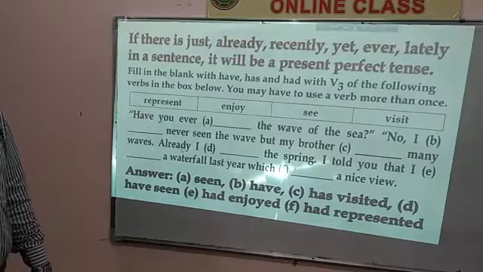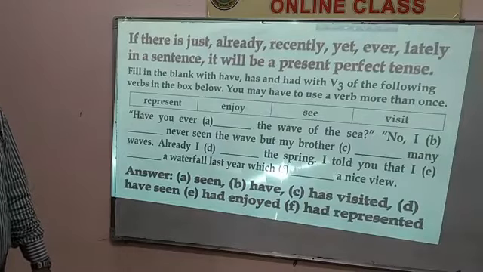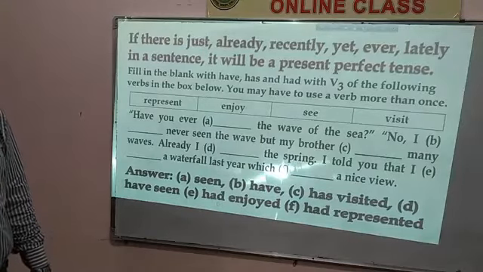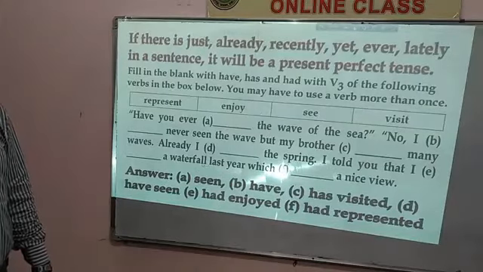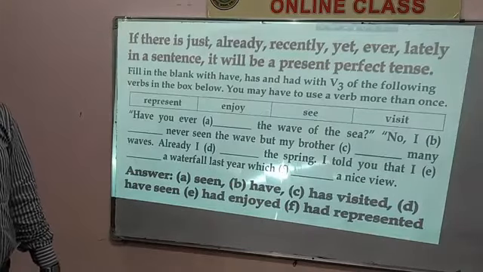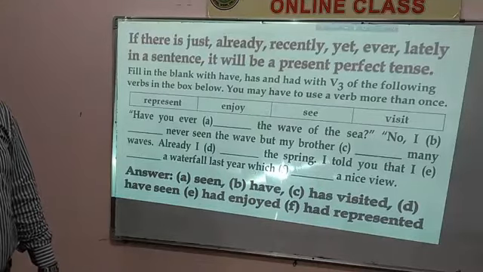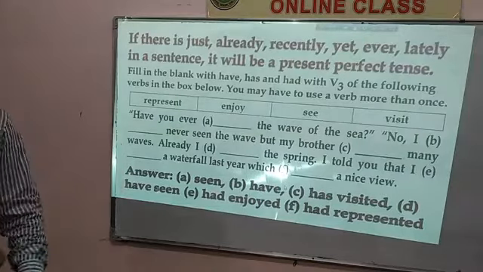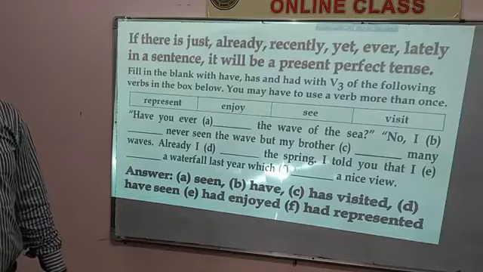Already, it means it is also an indicating word here, and you see that when you find already in a line, you have to use V3. So, already I have seen the spring. I told you that I enjoyed the waterfall last year. It means here you see that had enjoyed. It means a past indicator word is used here. So I told you that I, here you see which had represented a nice view. It means here it is the indication of the past. So you have to use had plus V3. But in the indication of present, you have to use has plus V3.